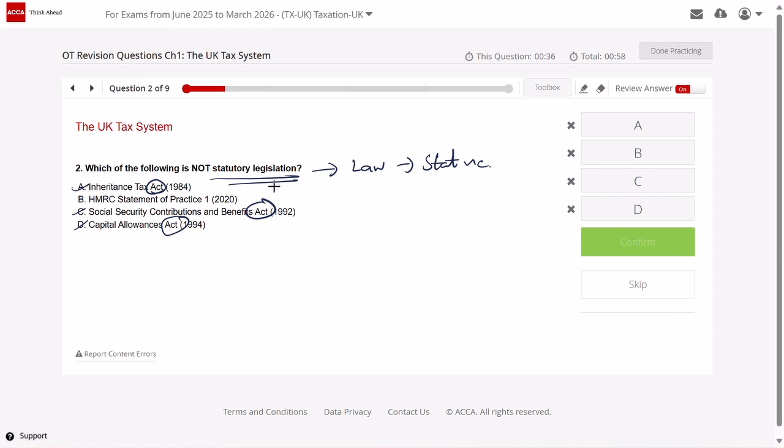But HMRC statement of practice is not statutory legislation, it's just a guidance. And guidance is not law. So option B is your correct answer.